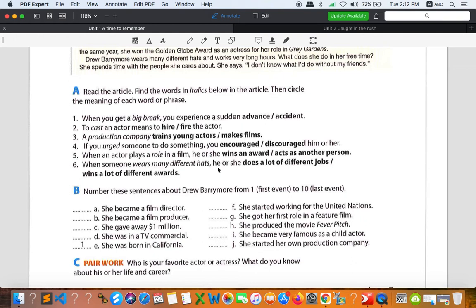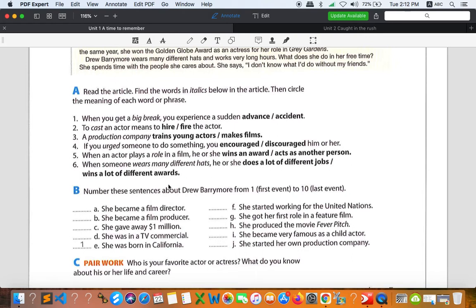Okay. Last one, number 6: when someone wears many different hats, he or she does a lot of different jobs or wins a lot of different awards. So the answer is does a lot of different jobs. So once again, number 1 is advance, 2 hire, number 3 makes films, number 4 encourage, number 5 acts as another person, and number 6 does a lot of different jobs.